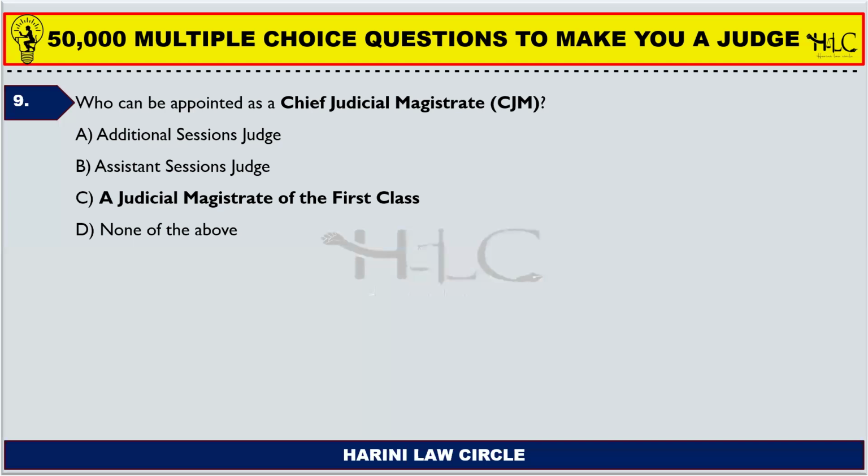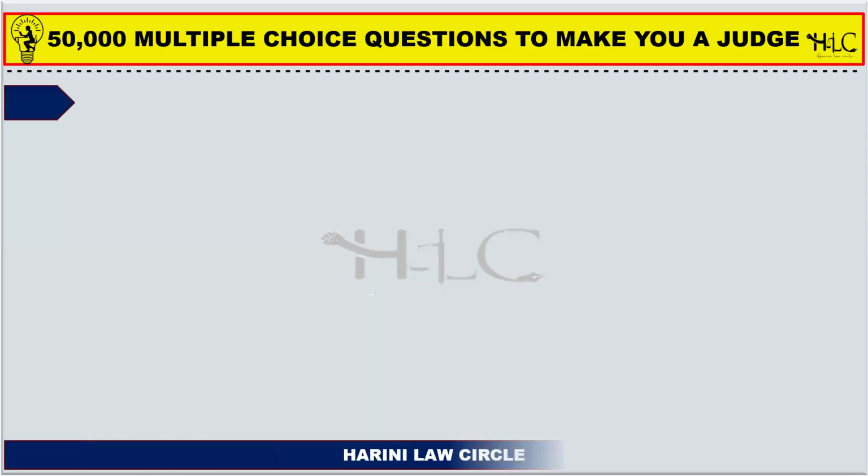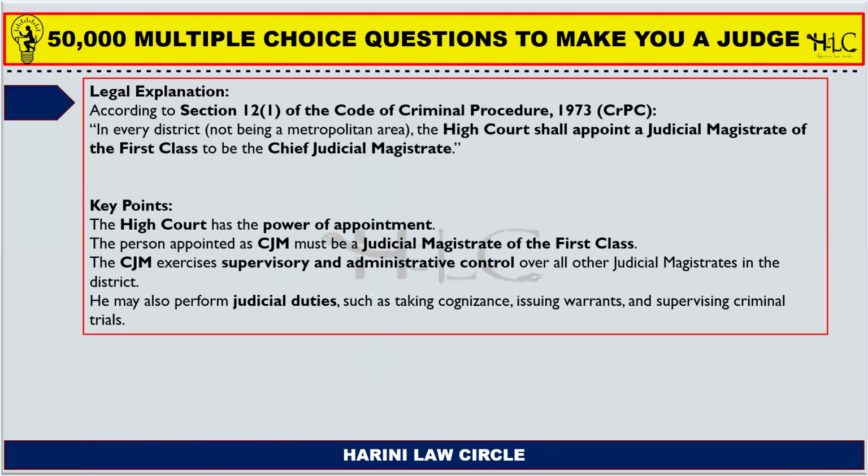Next question. Who can be appointed as a chief judicial magistrate? Additional sessions judge, assistant sessions judge, a judicial magistrate of first class, none of the above. The correct answer is judicial magistrate of first class can be appointed as a chief judicial magistrate. Section 12 subsection 1 of the Code of Criminal Procedure states in every district not being a metropolitan area. Because in metropolitan area, the chief judicial magistrate is called chief metropolitan magistrate, right? So in every district not being a metropolitan area, the High Court shall appoint a judicial magistrate of first class to be the chief judicial magistrate.